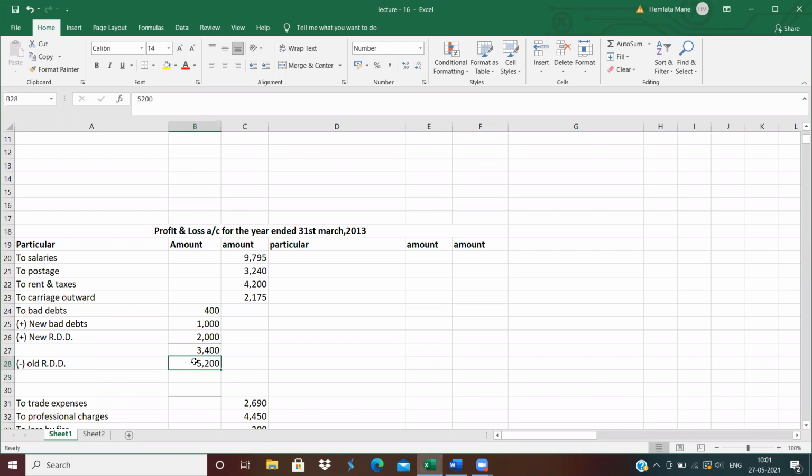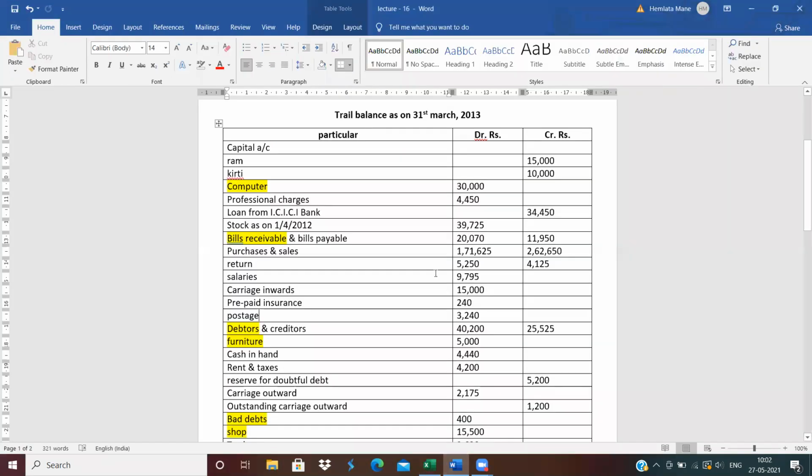Now tell me the amount: 3,400. 5,200 minus 3,400 means loss. The amount comes in negative. How much? 1,800. So write in negative 1,800. Clear?